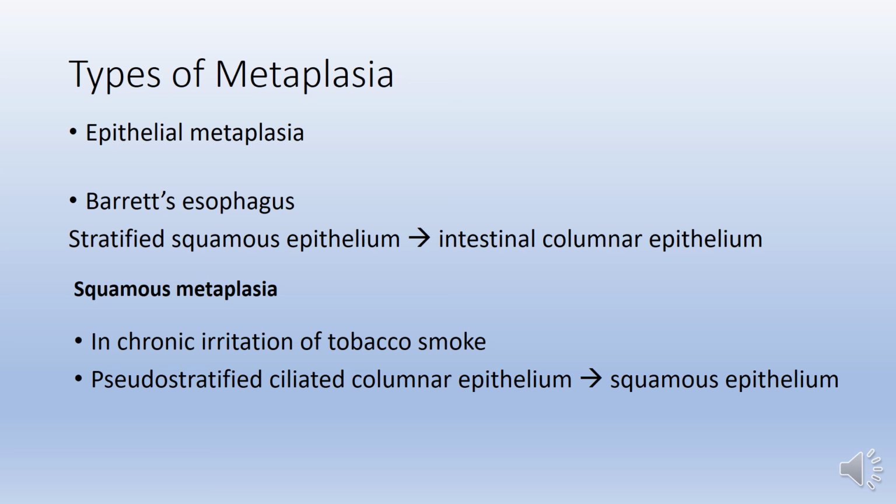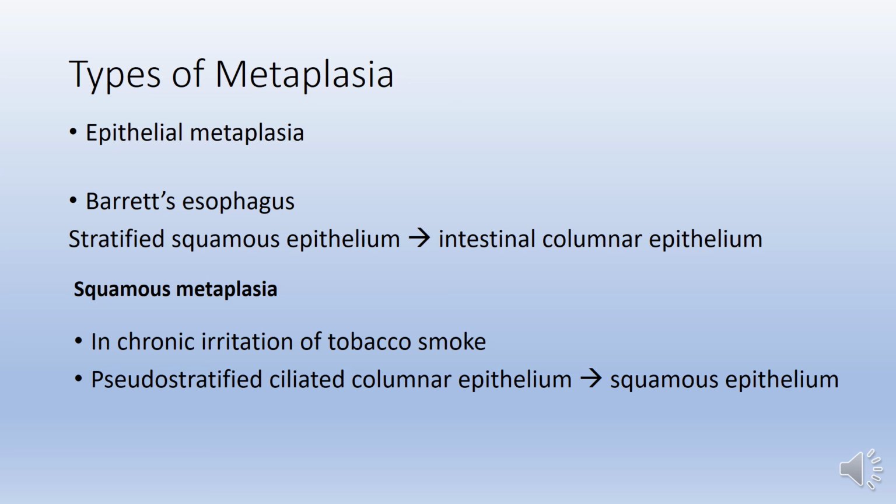Because of chronic gastric acid reflux, the stomach content or stomach acid continuously comes into the esophagus, and because of this the esophageal cells get irritated, and because of this irritation the esophagus changes its cells into another type. So a stratified squamous epithelial cell is converted into intestinal columnar epithelium. The most common cause of Barrett's disease is gastroesophageal reflux.